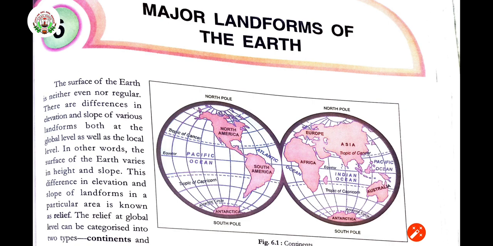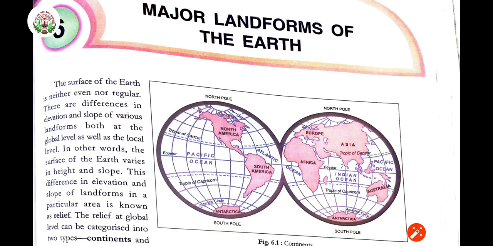There are differences in elevation and slope of various landforms both at the global level as well as at the local level also. Nearby, in our surroundings also, in some places we find plateaus, some places we have plains, mountains, like that. Valleys are there, like that.